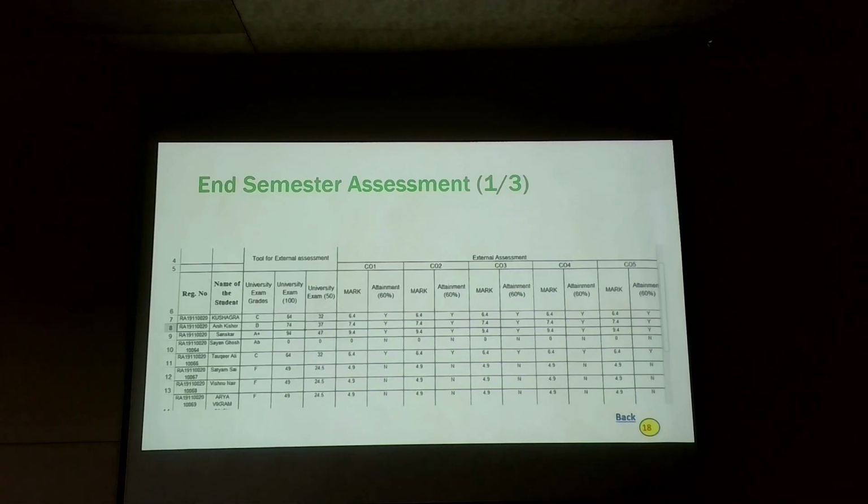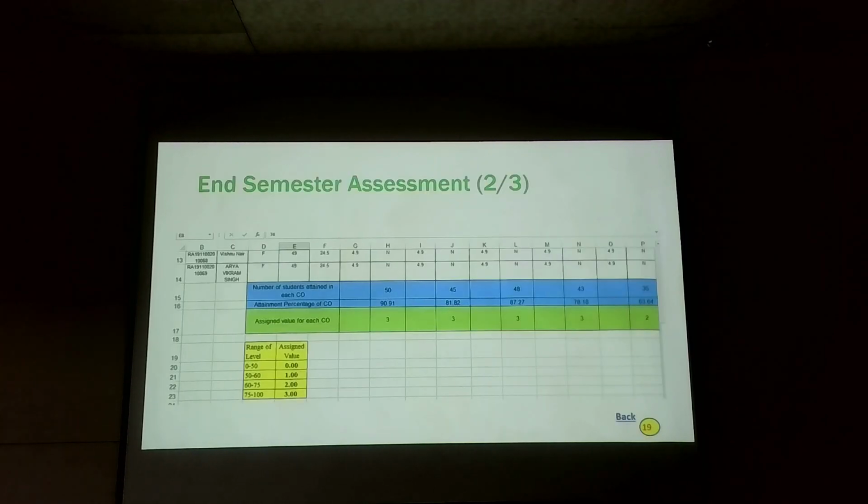I will repeat it. We are taking the university grade and converting it into a mark, and we are dividing that mark by 5, so that we know the value for each CO. Out of 50, 60% is considered as the attainment level. If it is more than 60%, we put Y, otherwise no. Is it clear? Okay. Next, back.